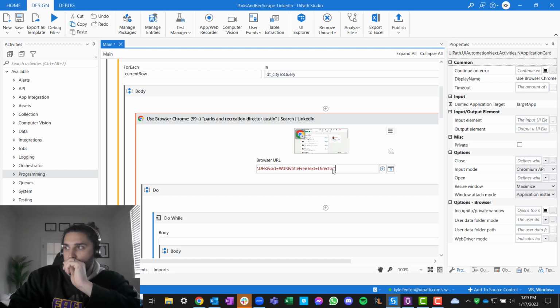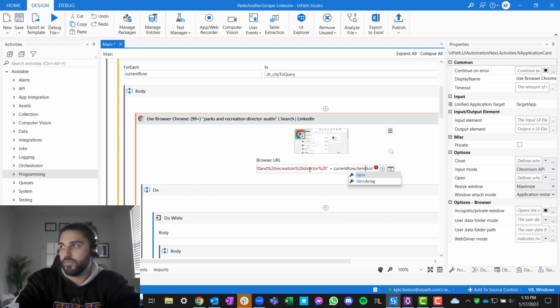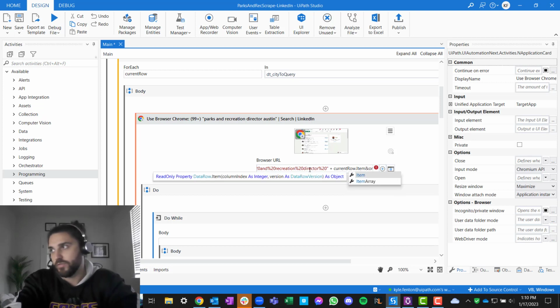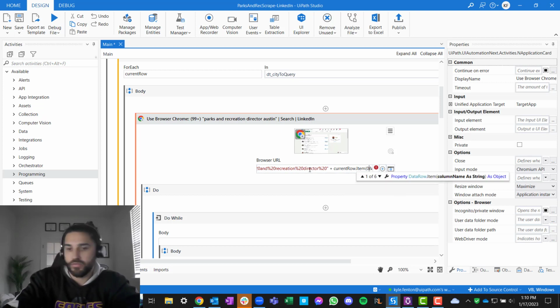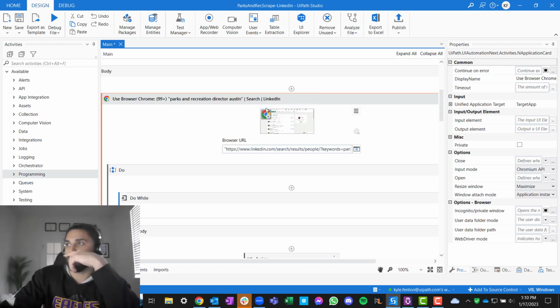What we're going to replace this with here is, instead of Austin, we don't even need to variabilize it. We can actually do that. Plus current row item. What do we know? It's that first column header, 0 to string, right? Plus add that back in. So that'll give us the search we need.